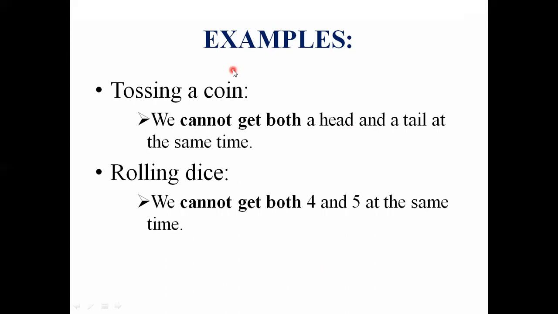Examples of mutually exclusive events are tossing a coin. We cannot get both a head and a tail at the same time. Also, for rolling dice, we cannot get both 4 and 5 at the same time. We can get either head or tail. Similarly, we can get either 4 or 5 at a time, but not both. This implies that the occurrence of head results in the non-occurrence of tail, or the occurrence of tail results in the non-occurrence of head.